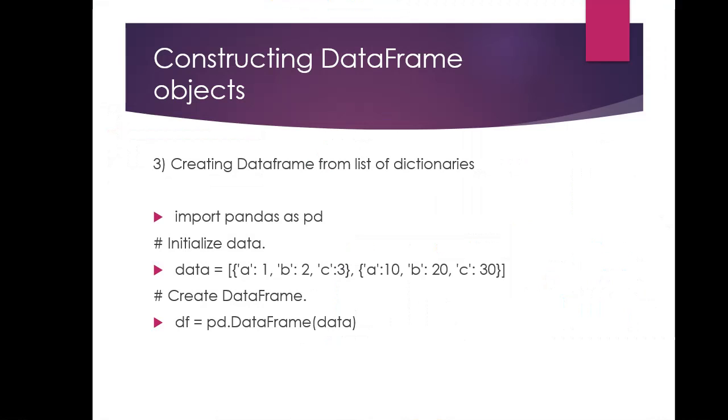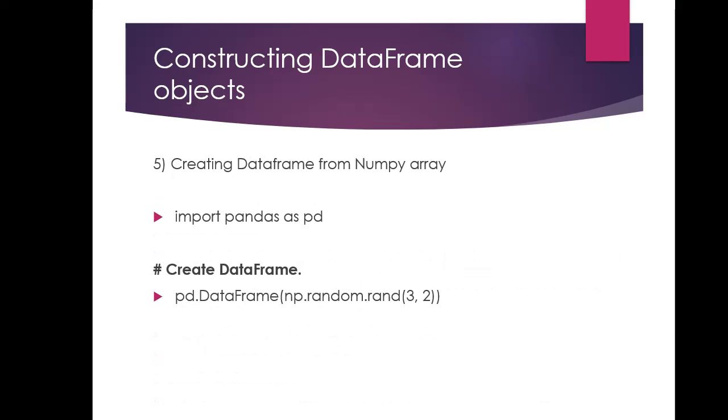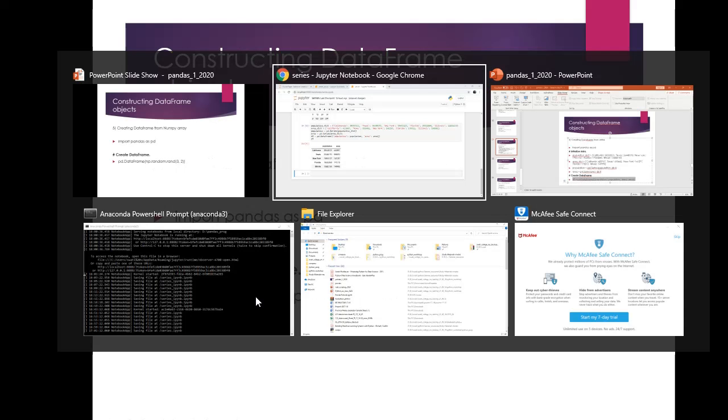The next is creating data frame from array. From a NumPy array, we can create a data frame. Let's have a look.